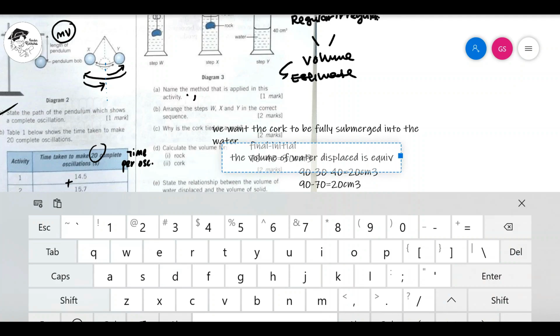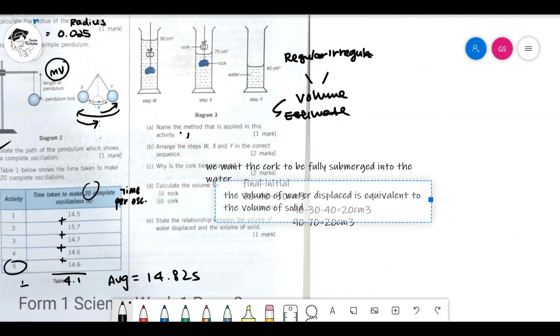Equivalent means same, equal, it came from the word equal. Equivalent to the volume of what? Of solid. That's what they use in the question. The volume of water displaced is equal or equivalent to the volume of solid. So that will be done for stating the relationship.